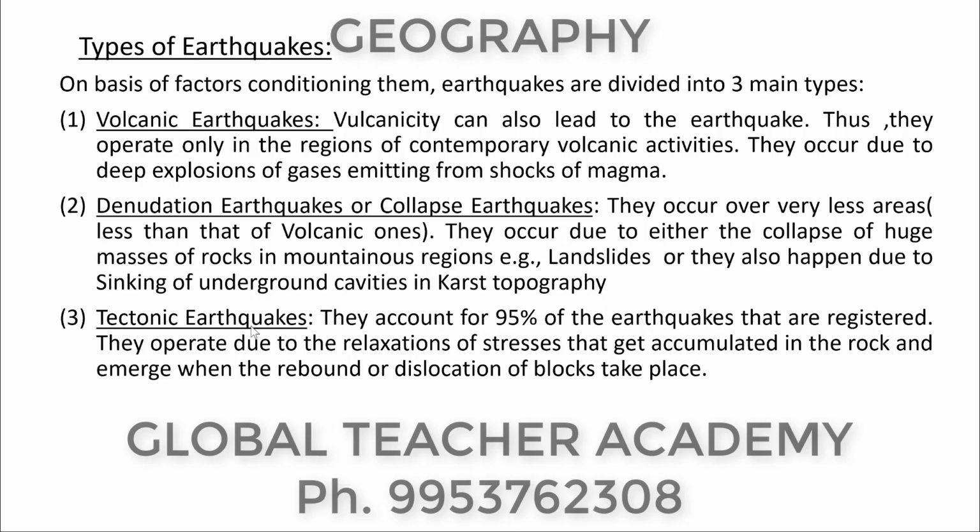Now what gives earthquakes their operational pull, what generates them, how they are produced, what is the cause, what are the conditions that factor them. Earthquakes are divided into three main types. Number one is volcanic earthquakes. Now volcanic earthquakes, simply whenever there is volcanicity, जहाँ पर भी कभी ज्वालामुखी हो जाता है, फट जाता है, it can also lead to an earthquake. How does that happen? Volcanicity can also lead to an earthquake.